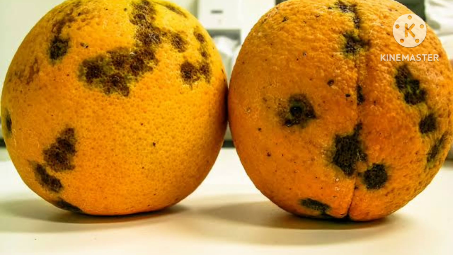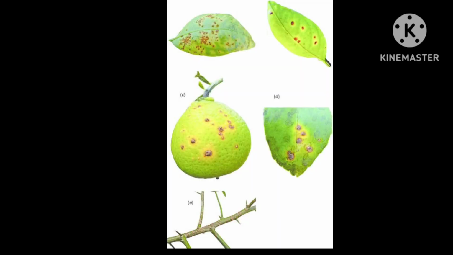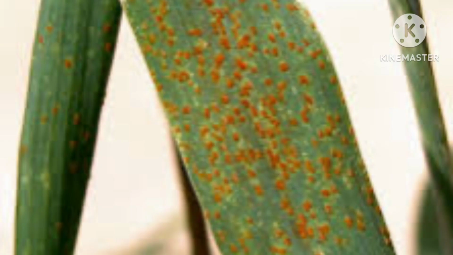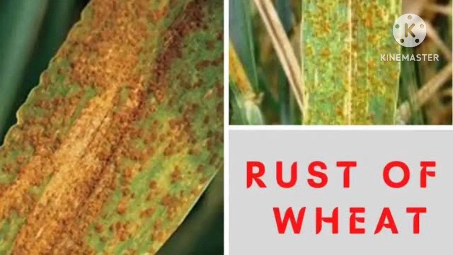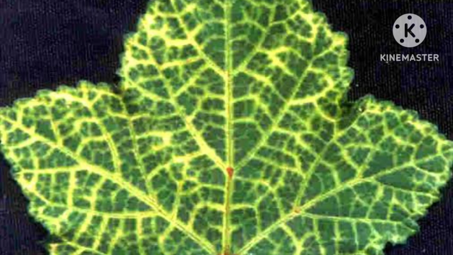Citrus canker is a plant disease caused by bacteria, and the mode of transmission is by air. Rust of wheat is caused by a fungus and is spread by air and seeds. Yellow vein mosaic of bhindi, or okra, is caused by a virus and its mode of transmission is through insects.